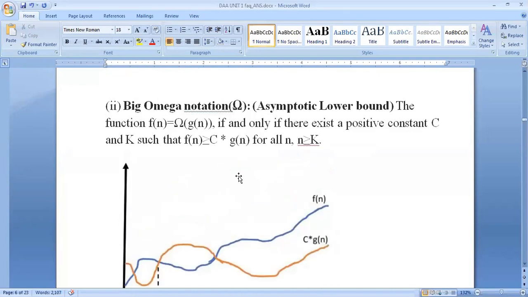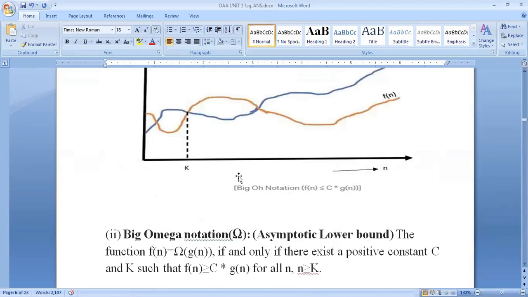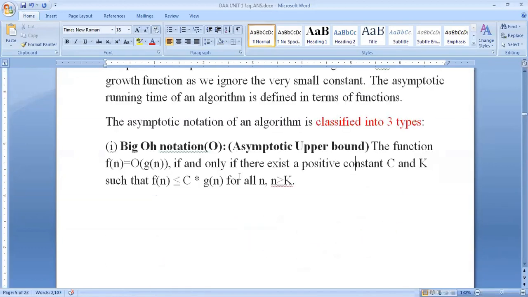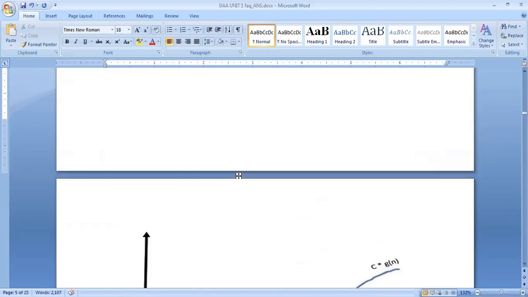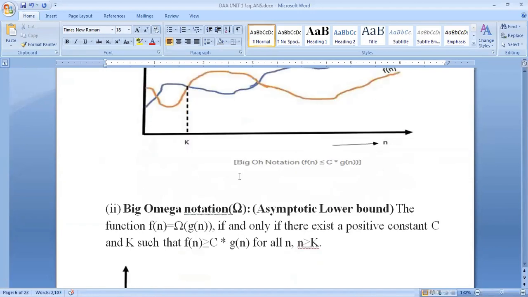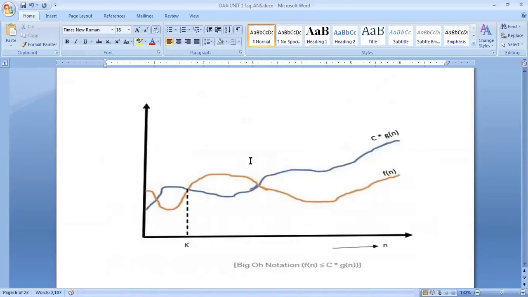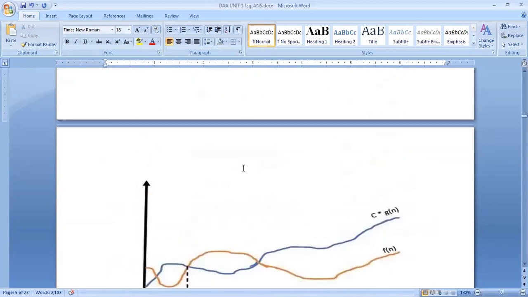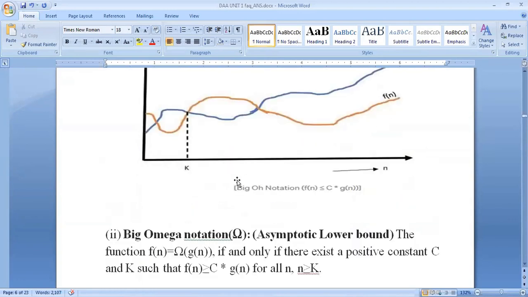So in the big omega notation, f of n is greater than or equal to c multiplied by g of n, whereas in the big O notation, f of n is less than or equal to c times g of n. Just see the difference between big omega notation and big O notation.